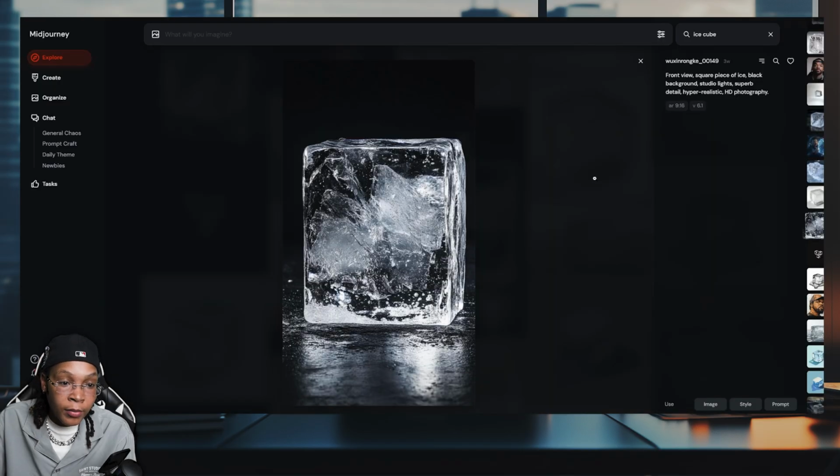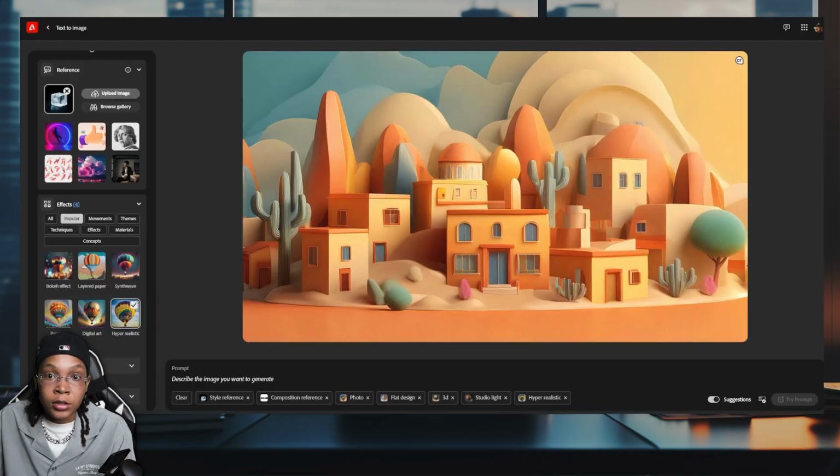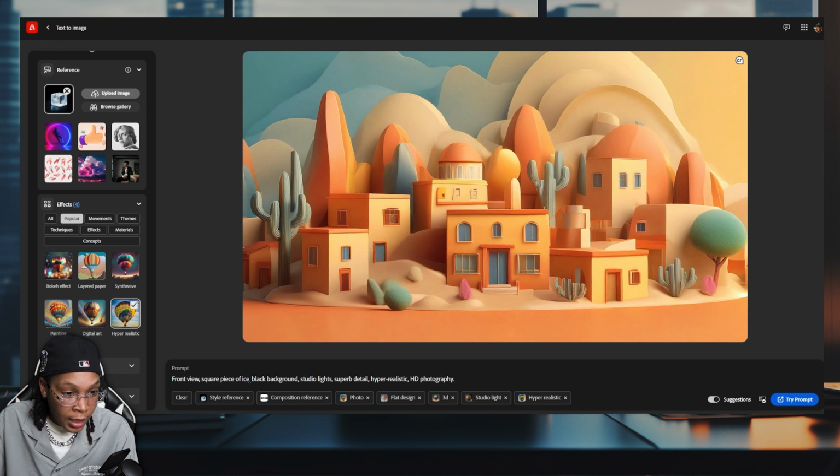And then we need a prompt. Now we could just type in a prompt, but I like this: superb detail, hyper realistic HD photography. So let's go ahead and copy these prompts over. And then I just want to remove the square piece of ice. I do want it on a black background. I do want studio lights. I do want superb detail. I want it to be hyper realistic. And I do want HD photography. Front view. Let me type in ice cube and then press try the prompt.